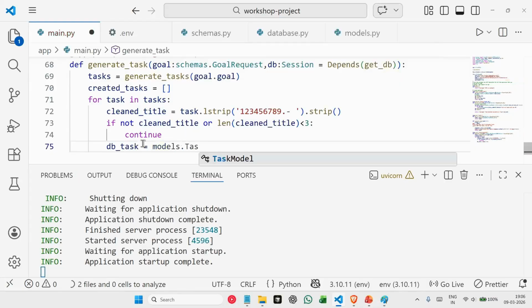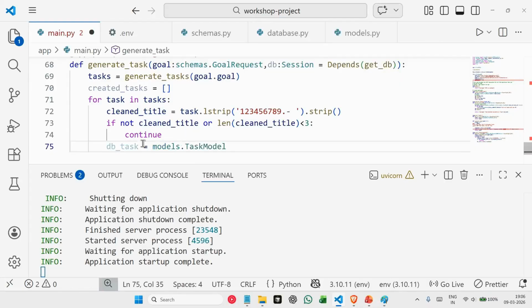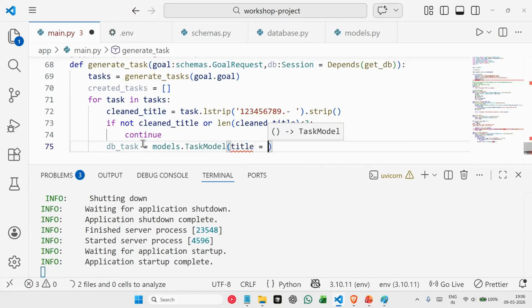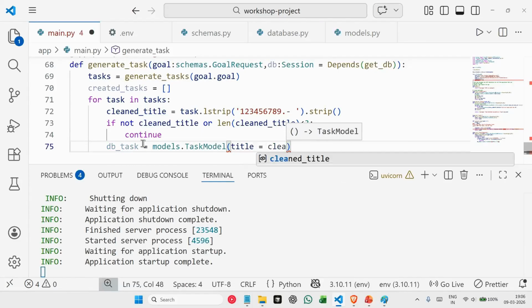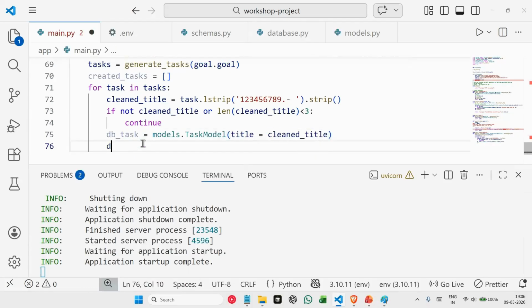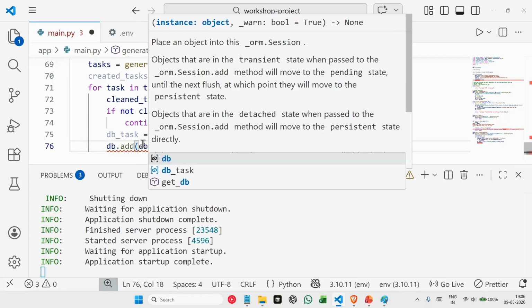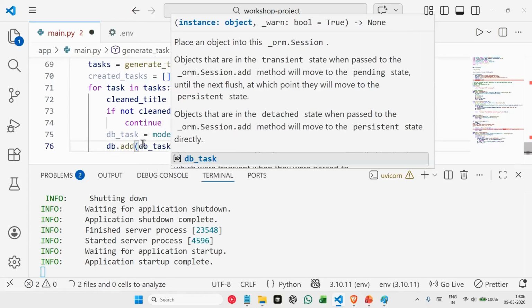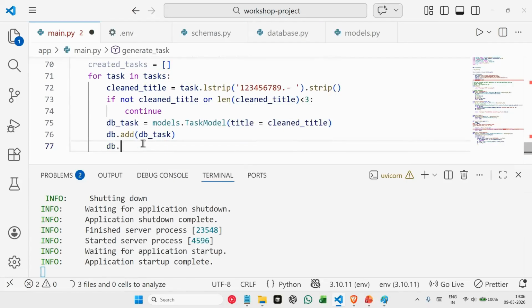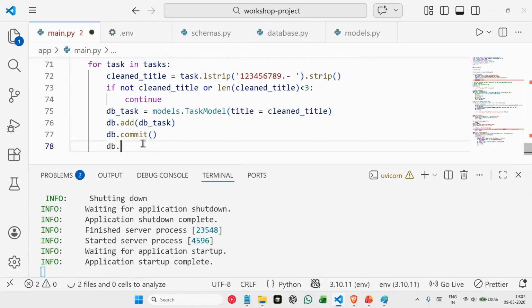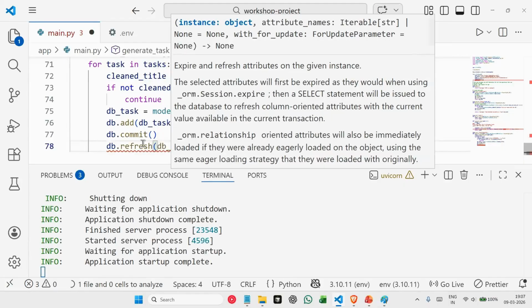We are using our task model here, okay, and then we say title is equal to our clean title, which we have stripped everything, and then we say db dot add our db task, and then commit, db dot commit. At the end, we also do a db refresh. db refresh of db task.